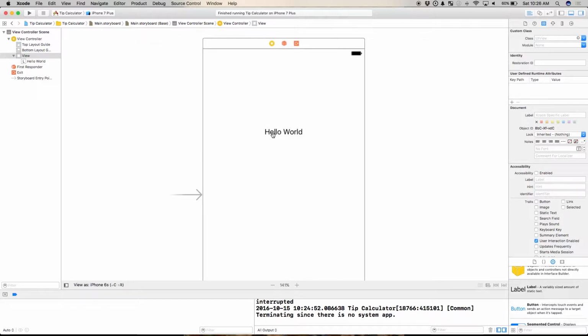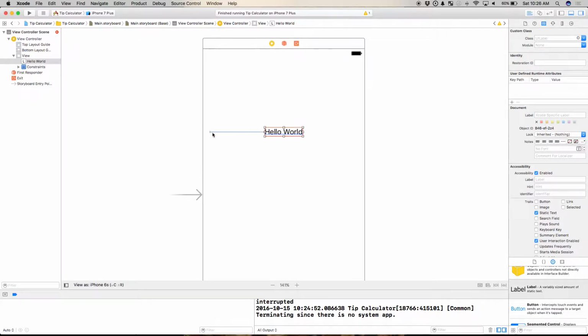The way we set those constraints is we hold the Control key, click on my label, and drag. You'll see that little blue line pop up there. And you can see it changes. It's tough to see on this screen, but you get a little light blue thing on the entire view here. That's basically saying what you're pointing to. I'm going to release it, and I'm going to say leading space to container margin. That's saying, hey, I always want this much space.